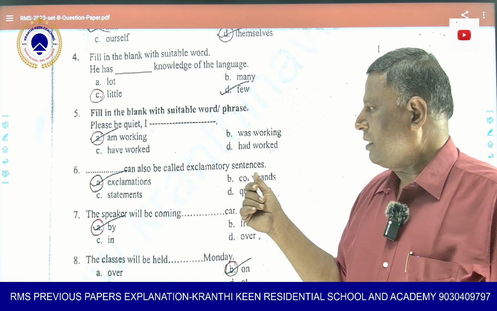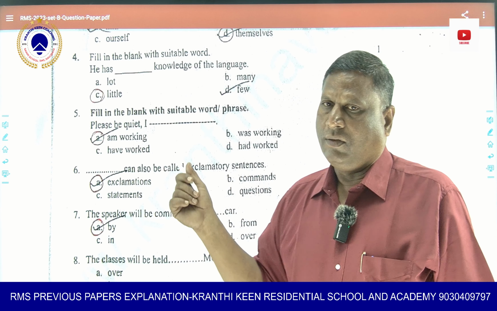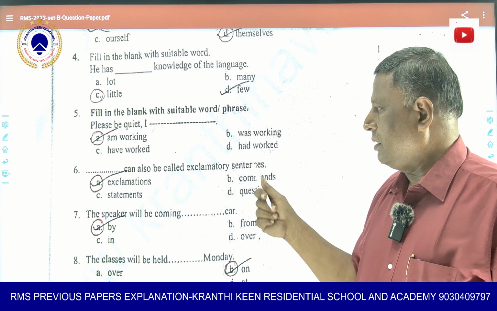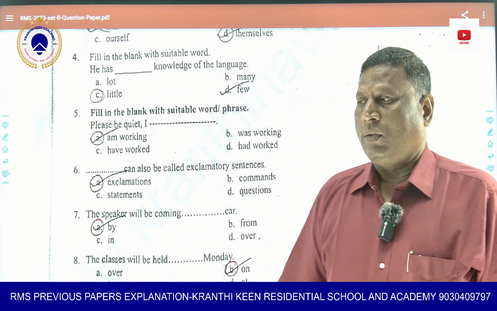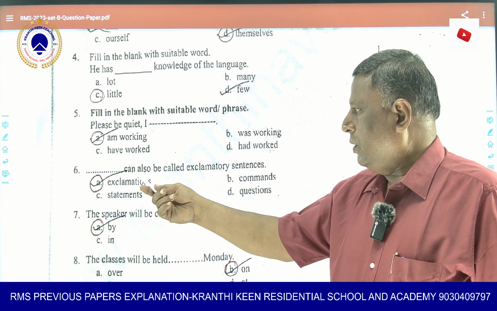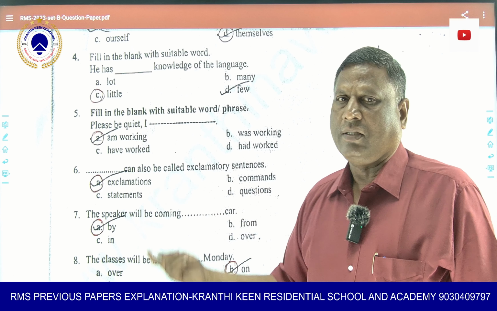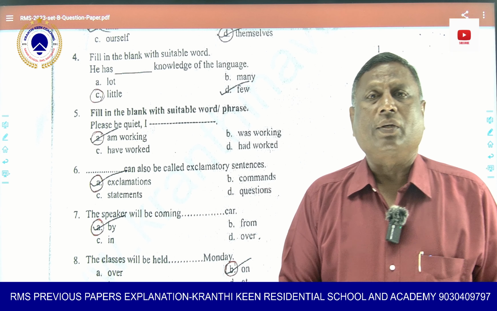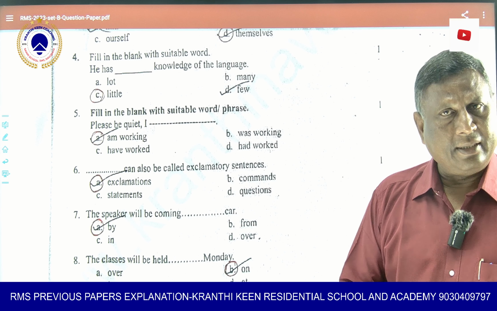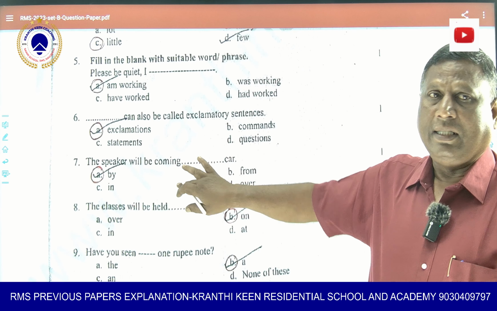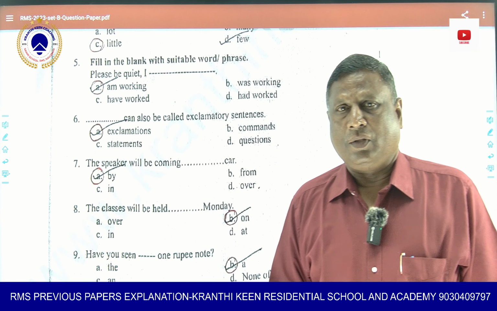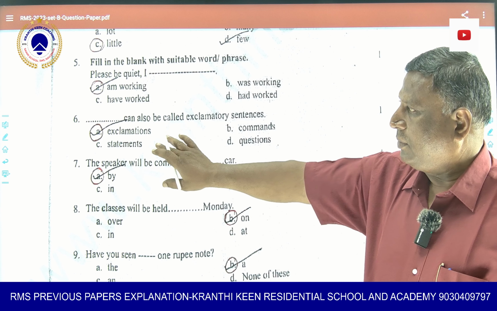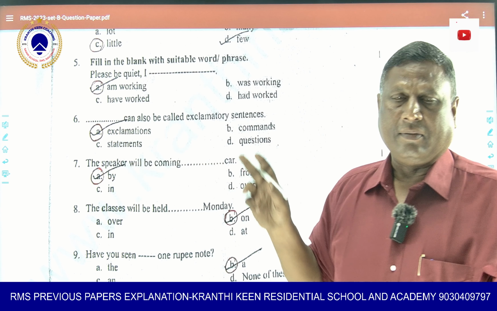Dash can also be called exclamatory sentences. Now you should first know what an exclamatory sentence is. An exclamation mark comes at the end of an exclamatory sentence. Without exclamations, you cannot have an exclamatory sentence. Like for an interrogative sentence, there should be a question mark. For a declarative sentence, you should be declaring something. Like that, an exclamatory sentence should have an exclamation. Okay.